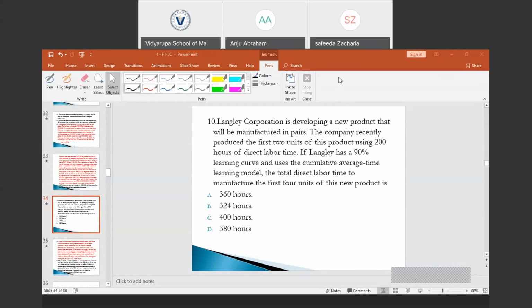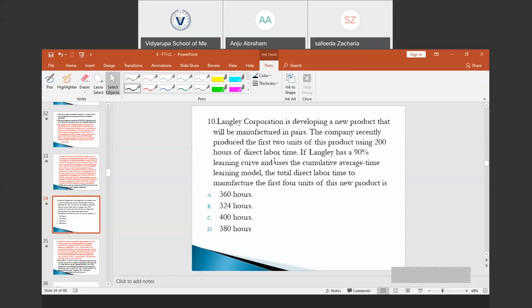Then we can move on to the next question. Langley Corporation is developing a new product that will be manufactured in pairs. The company recently produced the first 2 units of this product using 200 hours of direct labor time. If Langley has a 90% learning curve and uses the cumulative average time learning model, the total direct labor time to manufacture the first 4 units of this new product is.